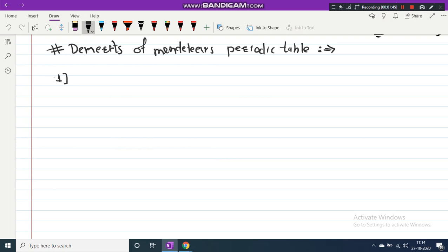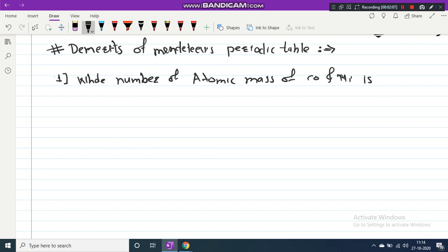The atomic masses of cobalt and nickel are the same.